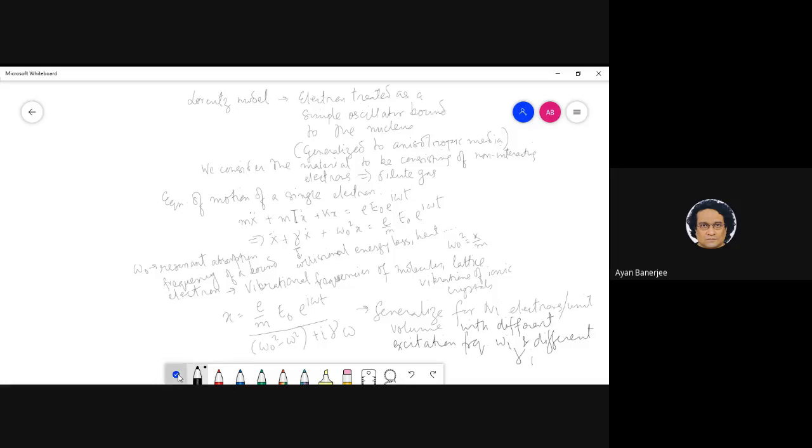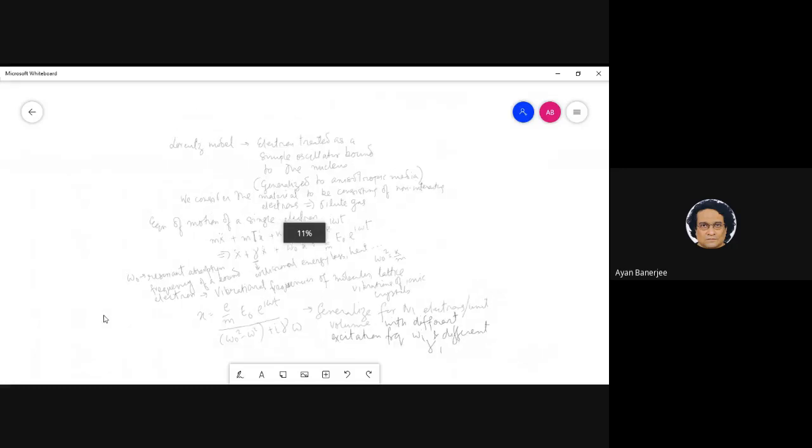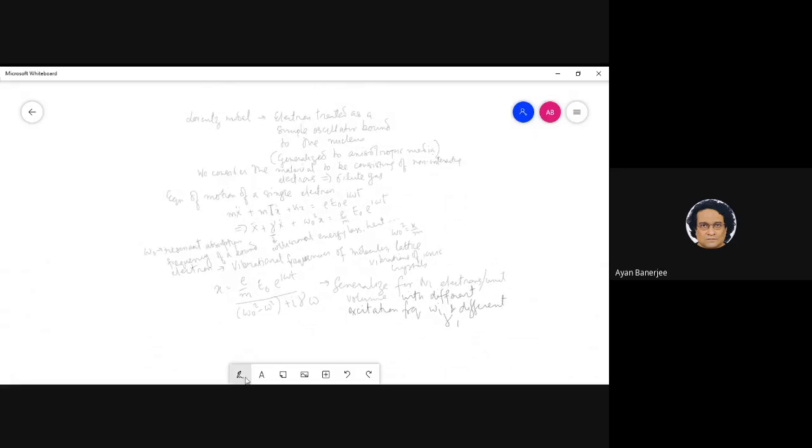Okay, so just because they're non-interacting, I can write this so that finally I will write the polarizability that we defined as a summation over Ni e squared by m divided by omega i squared minus omega squared plus i gamma i omega, times e0 to the i omega t. This is a very important result.